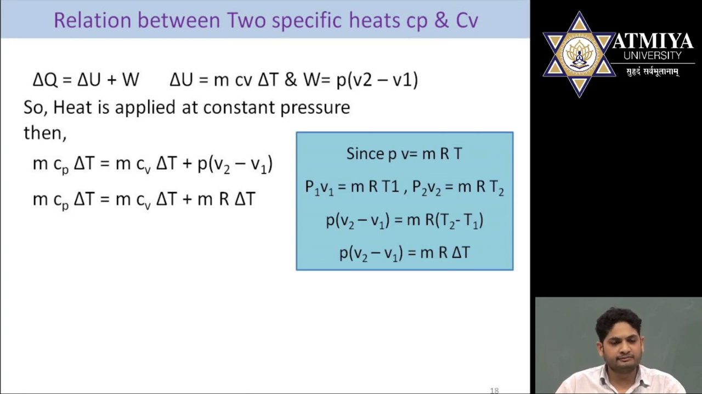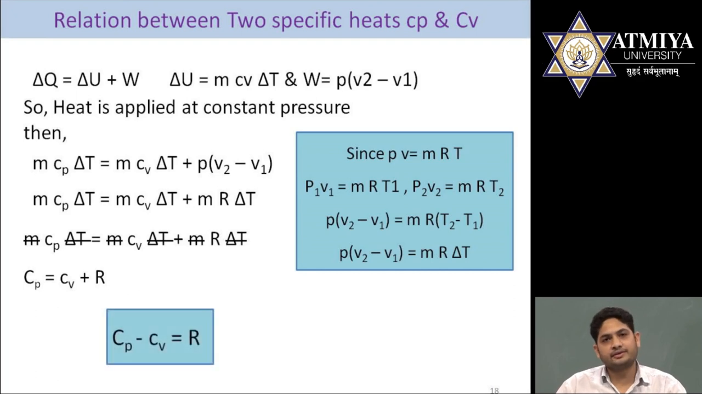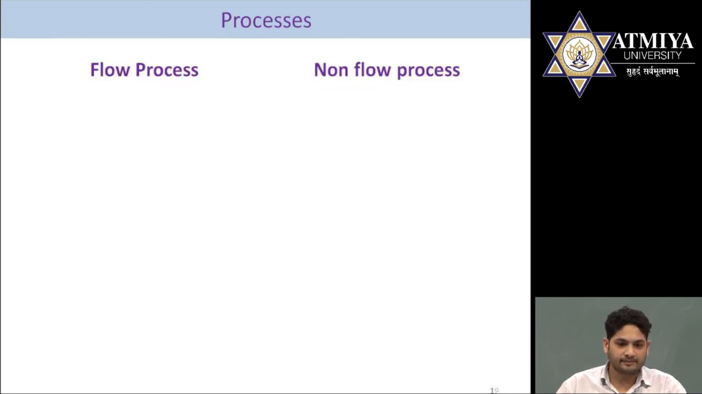When we move further, we can say on the left side m Cp delta T is equal to m Cv delta T plus mR delta T. So m will be cancelled from both sides. The remaining term will be Cp is equal to Cv plus R. If we rearrange this, the final equation we get is Cp minus Cv is equal to R, and R is called the characteristic gas constant. So this is the final equation of the relation between the two specific heats, Cp minus Cv is equal to R. Now we'll move further to the processes.